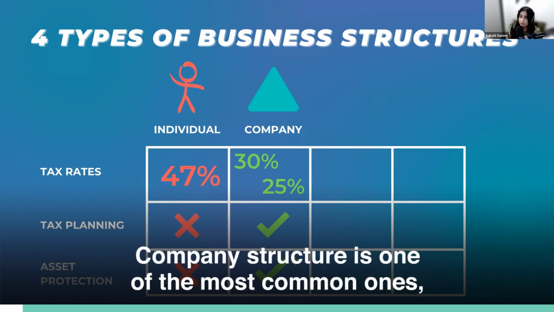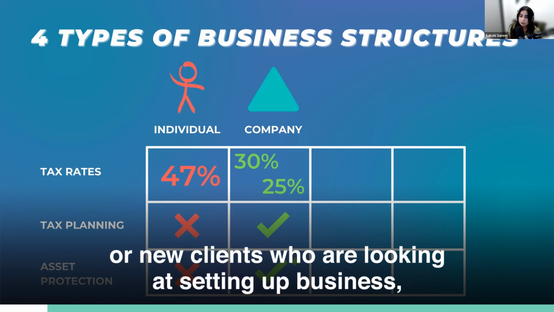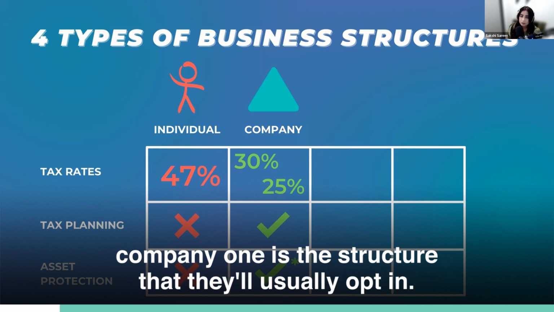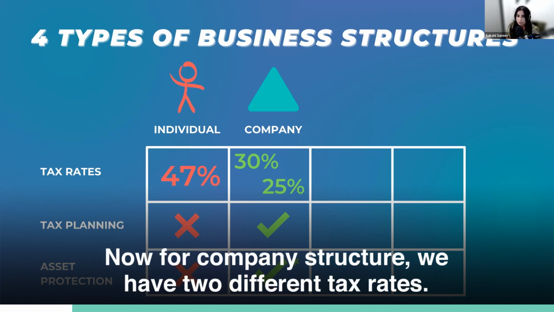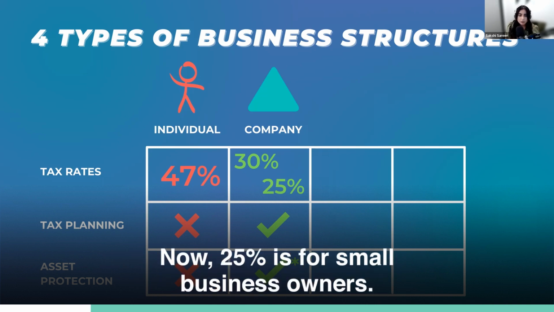Company structure is one of the most common ones, especially for clients who have already done their research, or new clients who are looking at setting up a business. Company is the structure that they'll usually opt in for. Now, for company structure, we have two different tax rates. It's either 30% or 25%. Now, 25% is for small business owners.